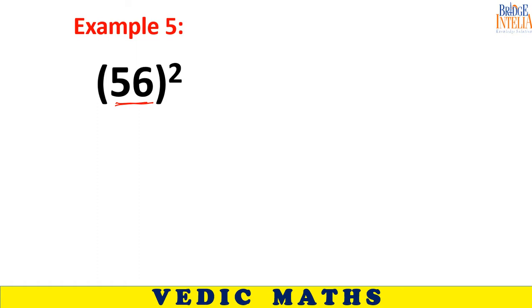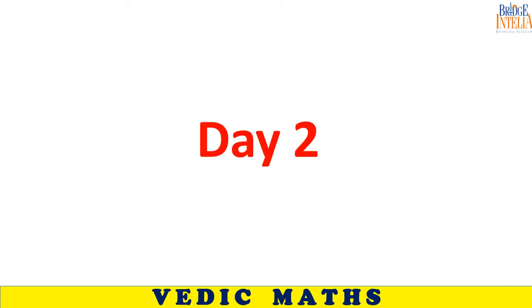Sir, I got it. The answer is 3136. Okay, fine. 3136.